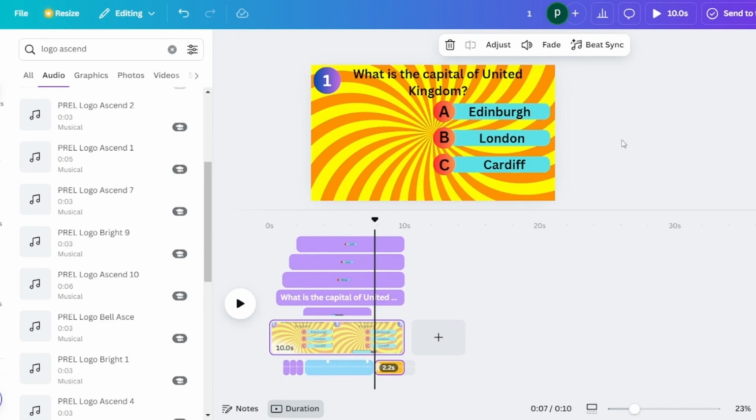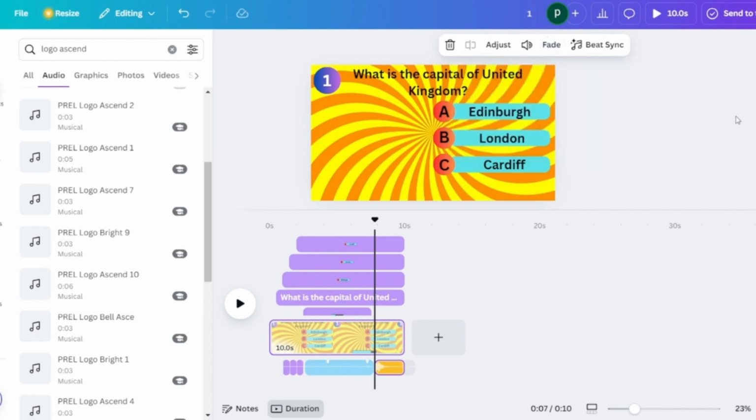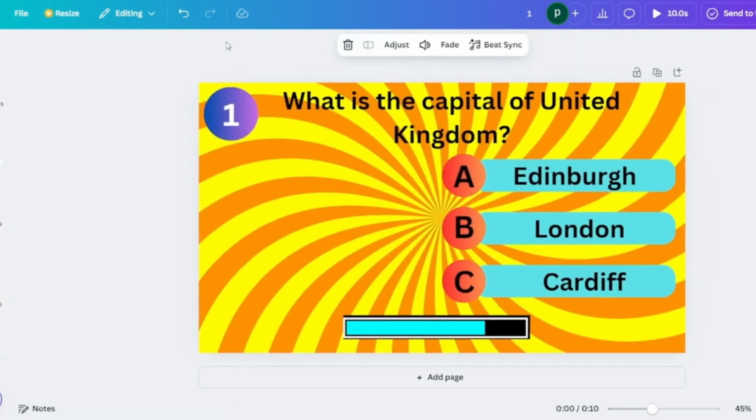Alright, now once the sound has been added, we can go ahead and change the fade in and fade out. I'm adding a little bit of fade out to the winning sound so that it gives a generic effect. You can choose to have or not have it as part of this video. Now, as the next step, once the sound has been added, we need to create another box that will be used to show the winning option.